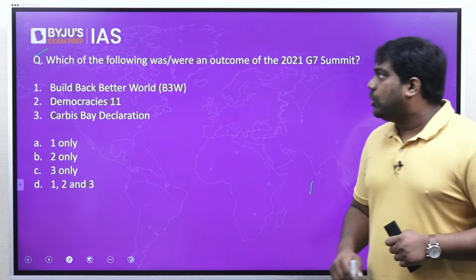Slowly, its membership has expanded over the years. It became the G8 as well, which included Russia back then. But after Russia annexed the Crimean Peninsula in 2014, Russia was boycotted. It was thrown out of the group. So since 2014, the G8 became the G7 again.